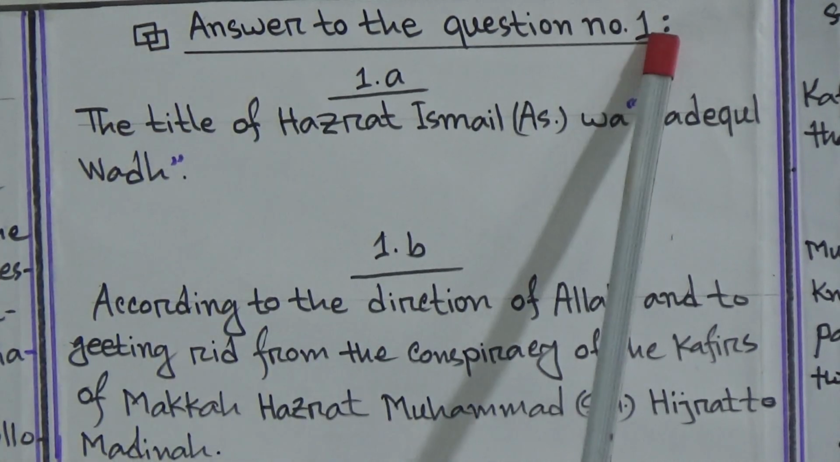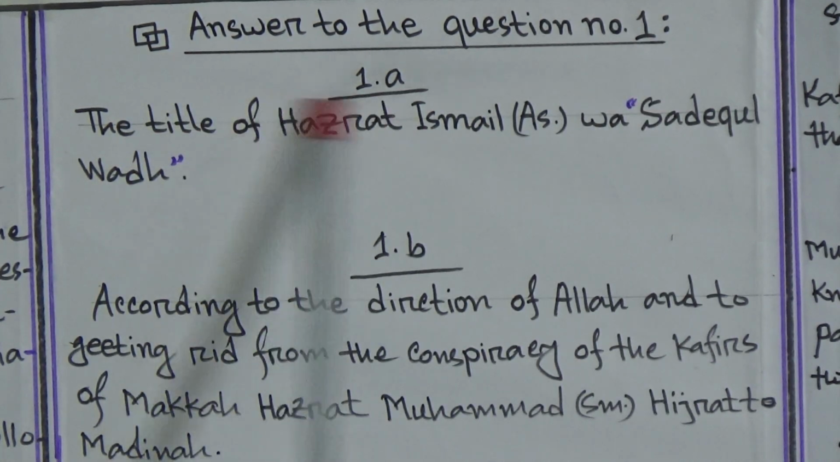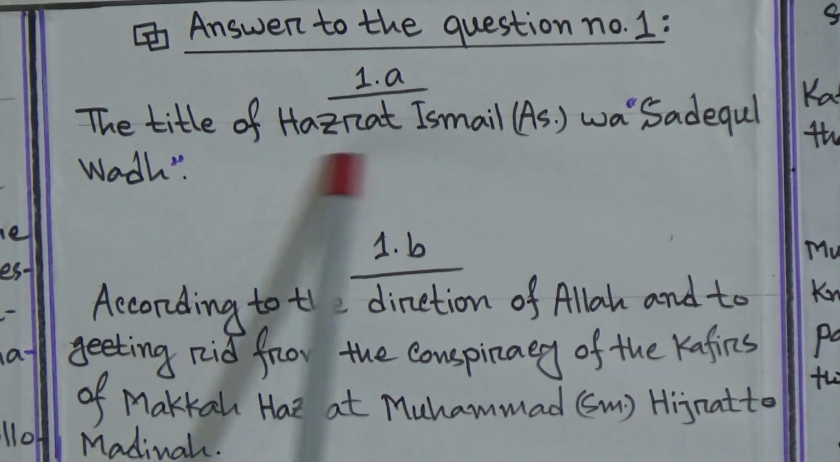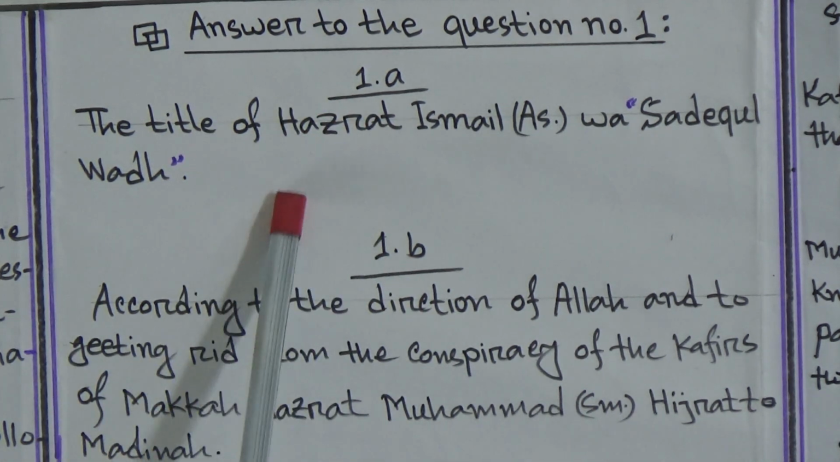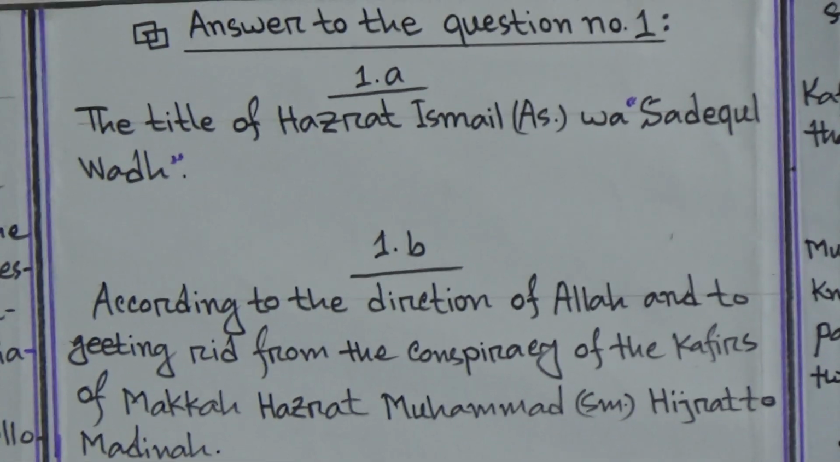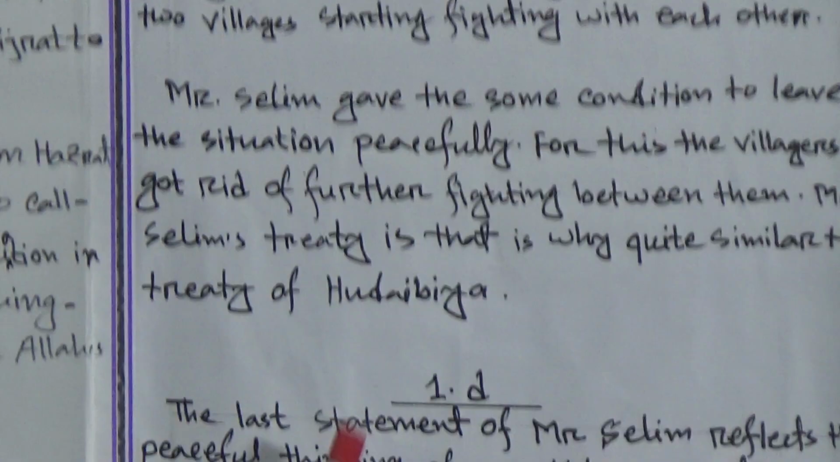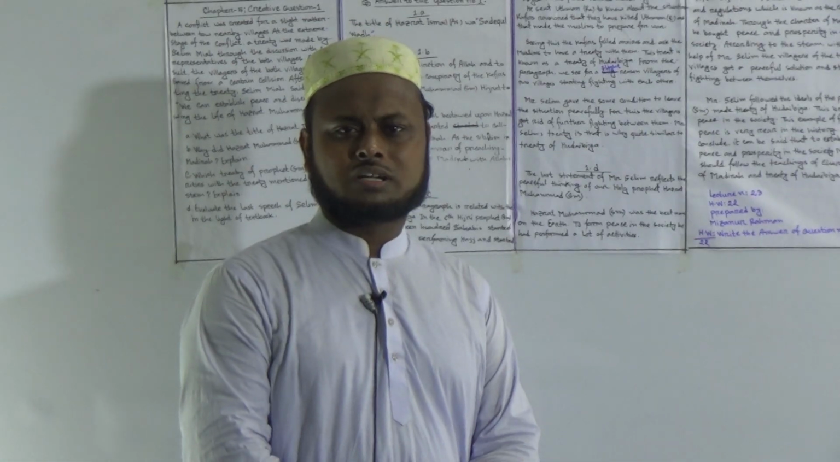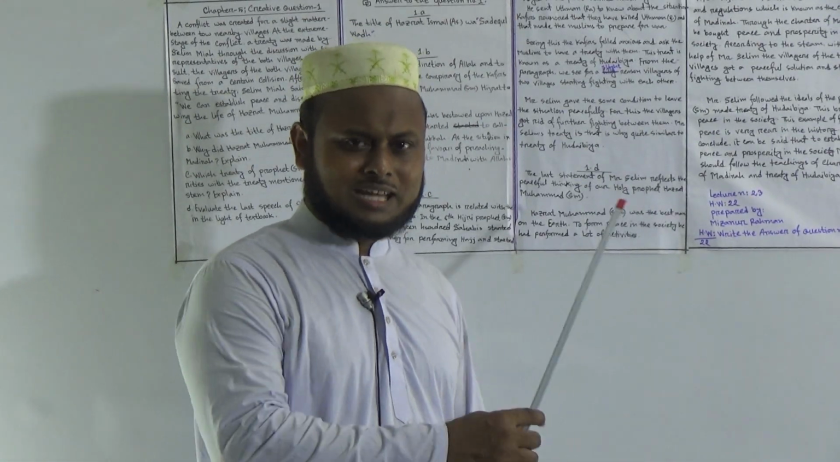Firstly write down answer to the question number 1, then write 1A and underline the right answer, then write 1B and answer. And you have to write question number A with 1 paragraph and question number B with 2 paragraphs, first paragraph and second paragraph, and question number C in 3 paragraphs, and question number D with 4 paragraphs: first paragraph, second paragraph, third paragraph and fourth paragraph. It is very easy, and it is also very useful and fruitful for carrying good marks. So you have to write like this.